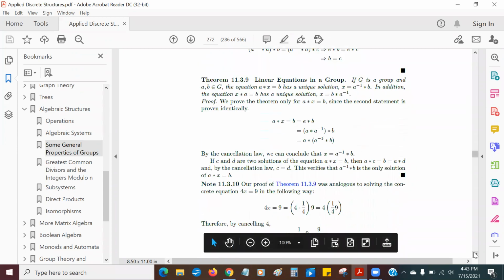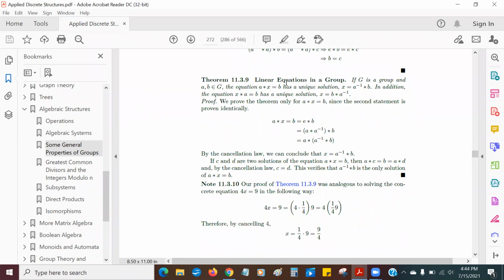Speaking of algebra equations, let's talk about linear equations. Now we always talk about linear equations with regular real numbers, but you can have a linear equation in a group. So G is a group. Then the equation A star X equals B has a unique solution X equals A inverse star B.